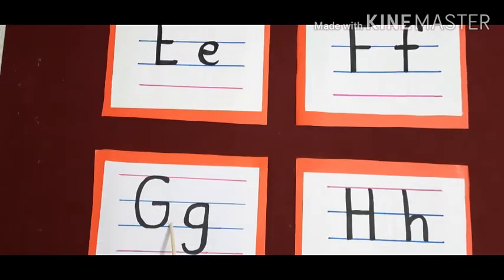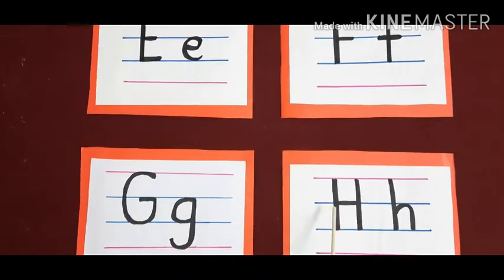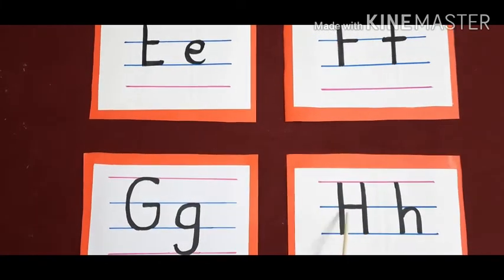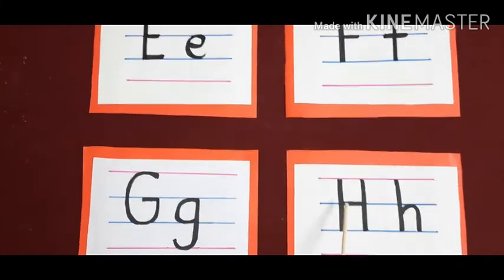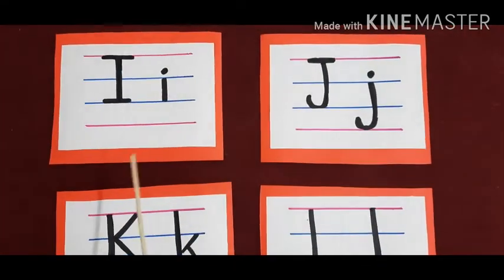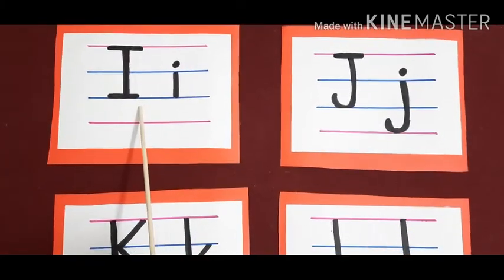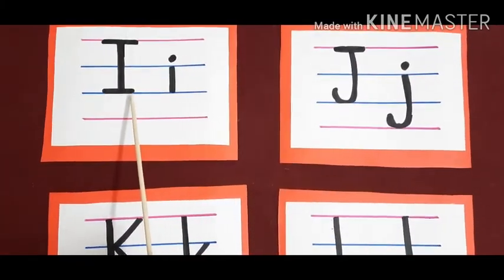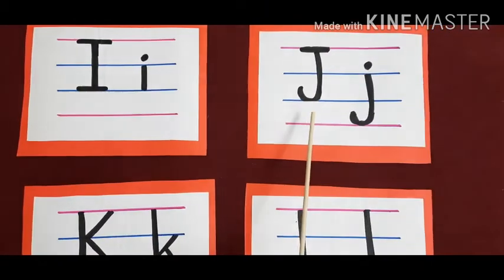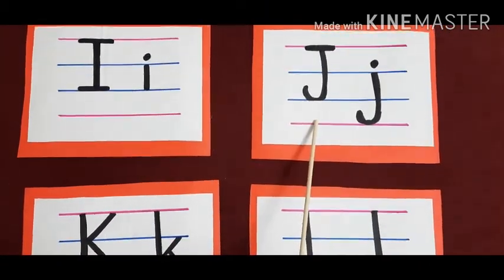Then after F, G comes. Sound of G is G. Then after G comes H. Sound of H is H. After H, the letter I comes. Sound of I is I. Then after I, J comes. The sound of J is J.